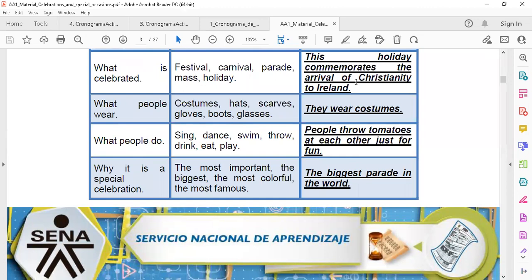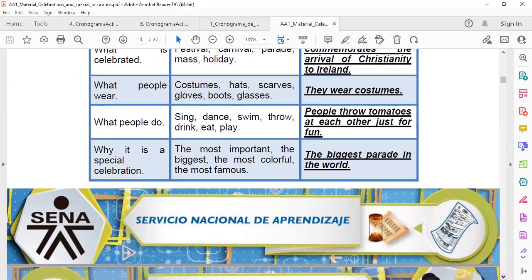So you don't have to copy from the internet. You can go to the internet, of course, do your research, but please do not copy the whole text. You can elaborate your own sentences answering these questions. Okay.